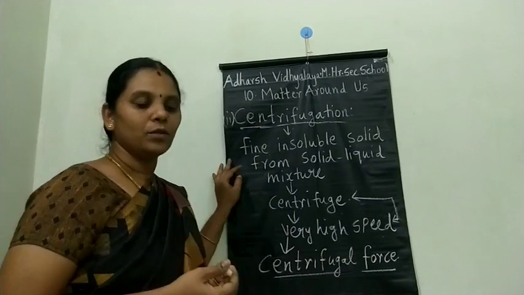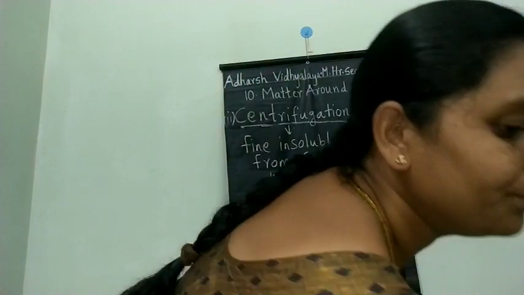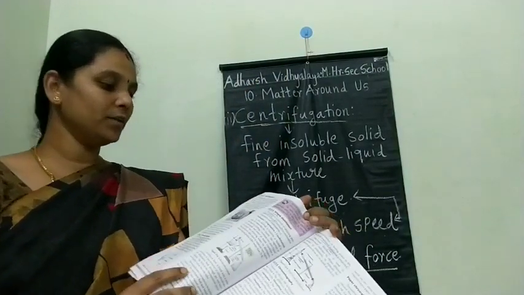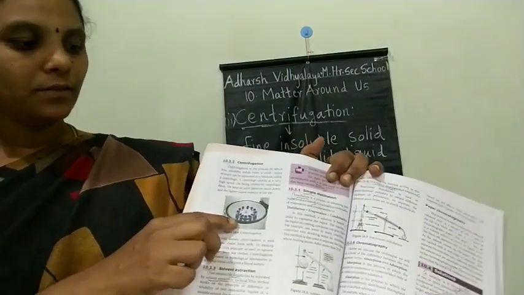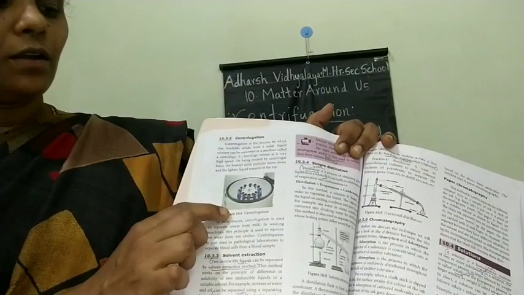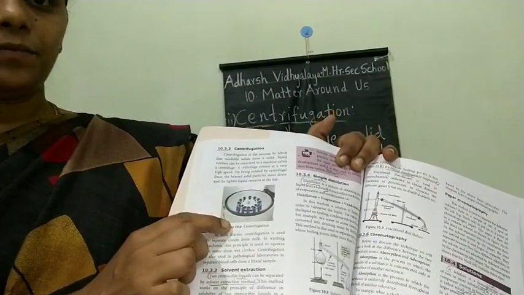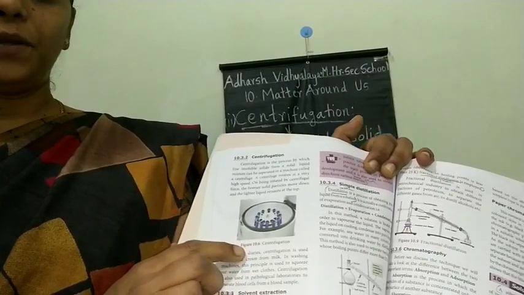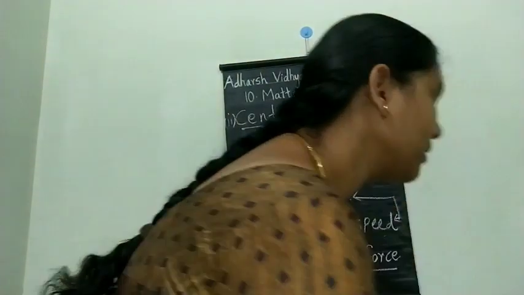I will show the figure. So this is the centrifugal machine. It is rotated at a very high speed.